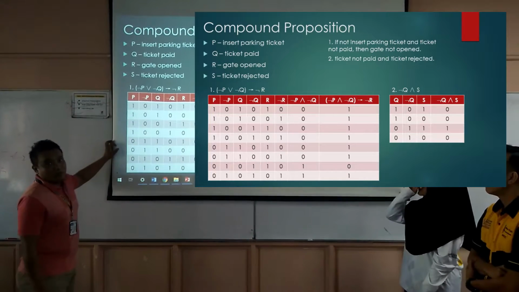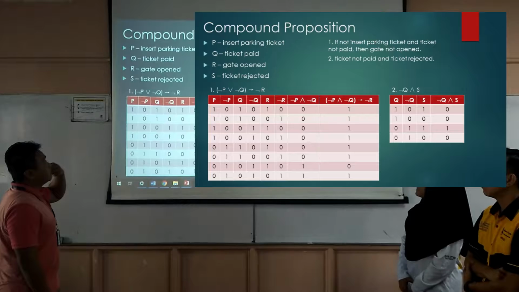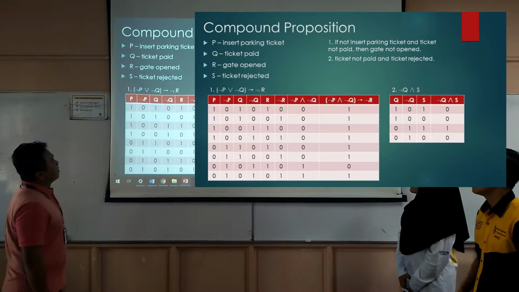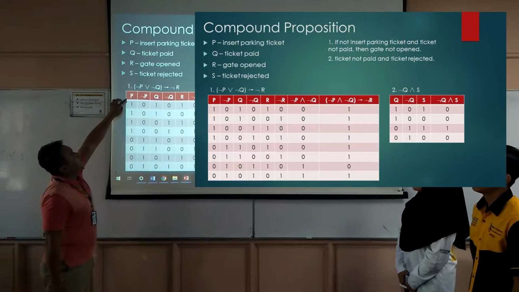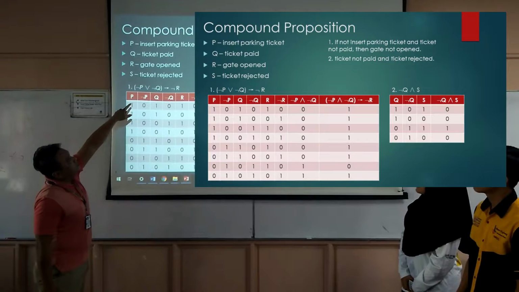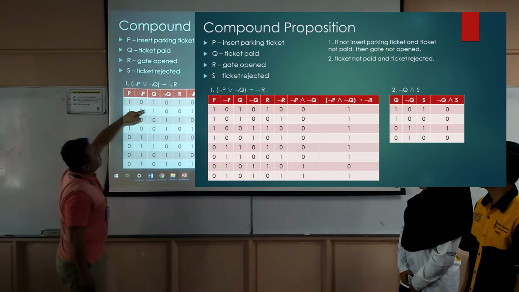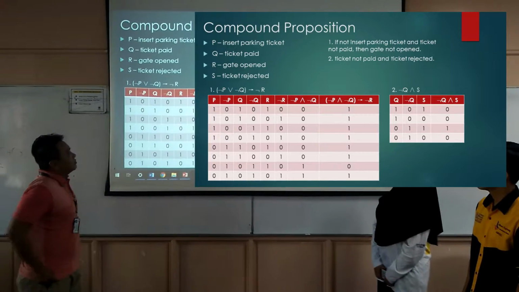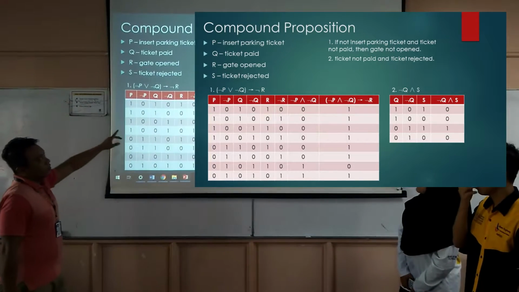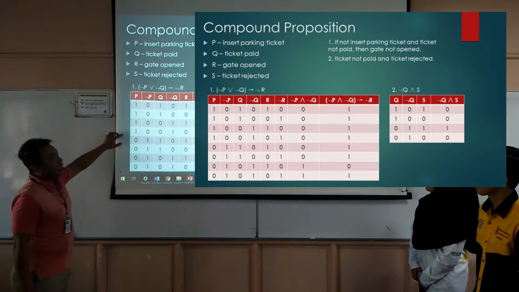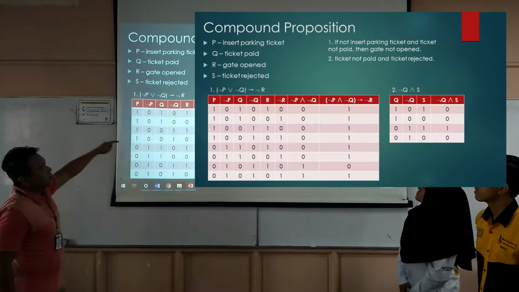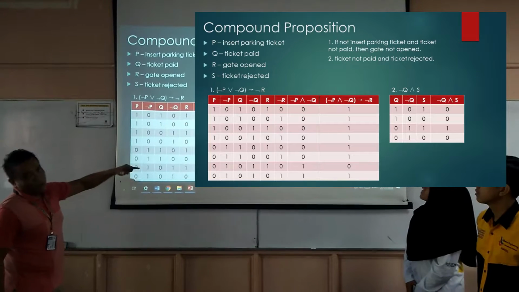Here's the truth table for the first compound proposition. Actually this is not P and not Q implies not R, which means if we do not insert the parking ticket and the ticket is not paid, then the gate is not open.